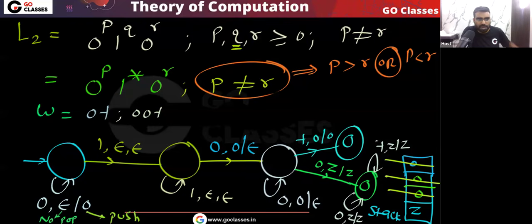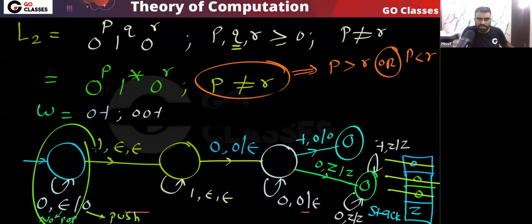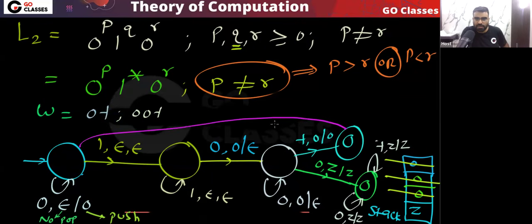So remember, what I will do, I will make this transition: in the initial state I'm pushing all the zeros. Now in this initial state, if this bottom symbol comes, if this end marker comes, then I will go to the final state, yes or no? Remember I'm pushing all the zeros. Then if this end marker comes, and on top of the stack there is 0, then I will go to the final state. I hope you are getting the point.